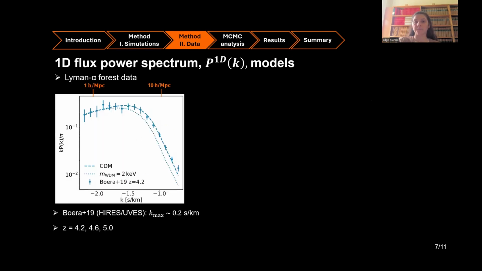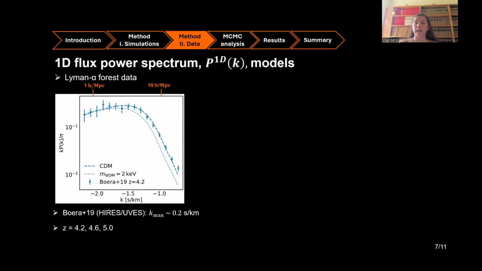In this work, instead, we use data from Viel 2019 using higher resolution data from HIRES and also from the UVES spectrograph on the VLT. And the kmax in this case is of 0.2 seconds per kilometer. What this means is that we're able to resolve small separations smaller by a factor of 2, and that we have flux power spectrum measurements at 3 redshift bins, 4.2, 4.6, and 5.0. In particular, I'm also showing here the fit from a 2 keV thermal relic, and this is the idea in this project now, to compare the observed flux power spectra to those extracted from the simulations.